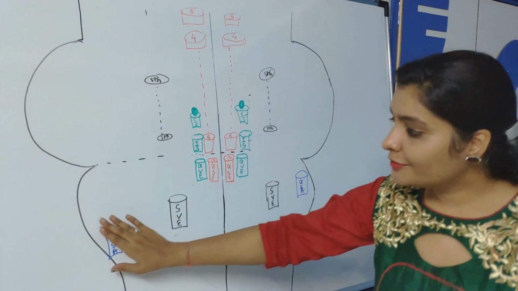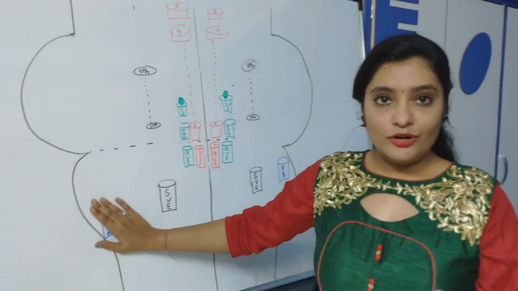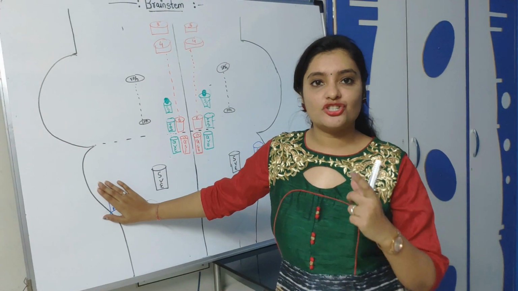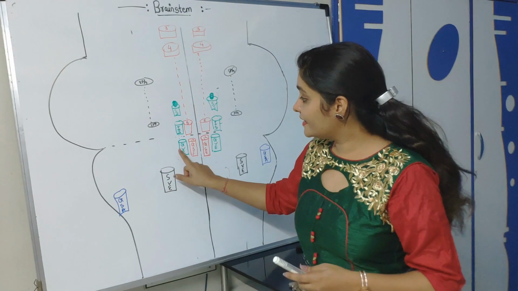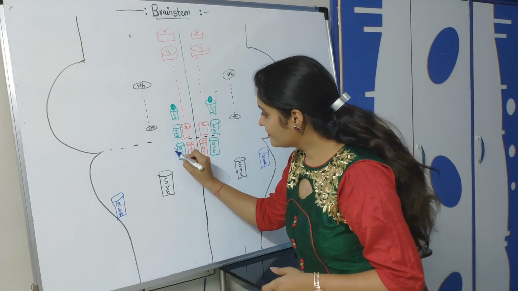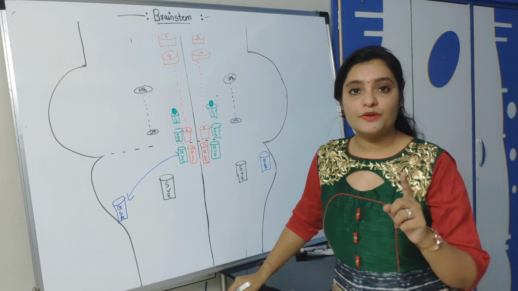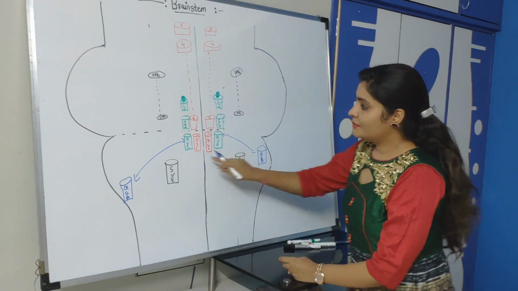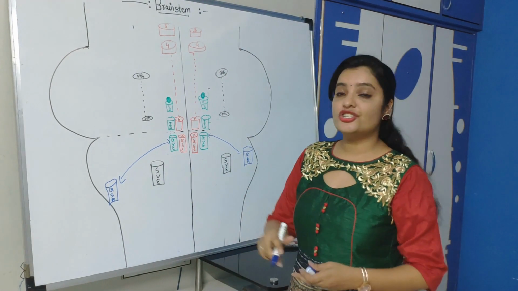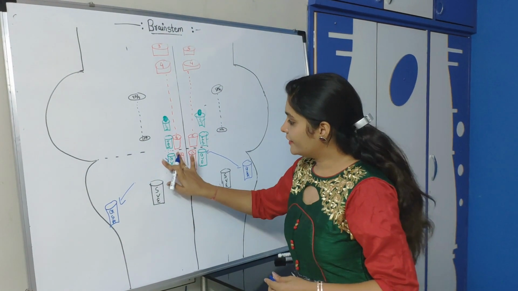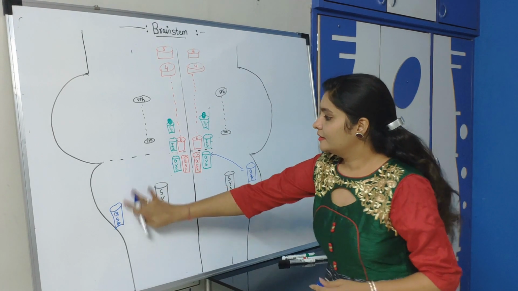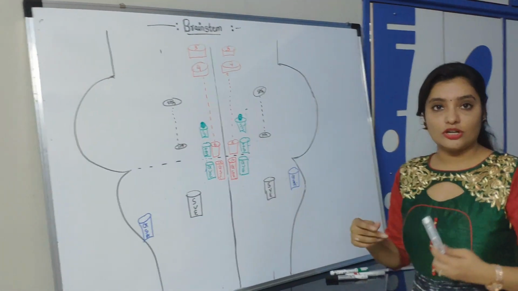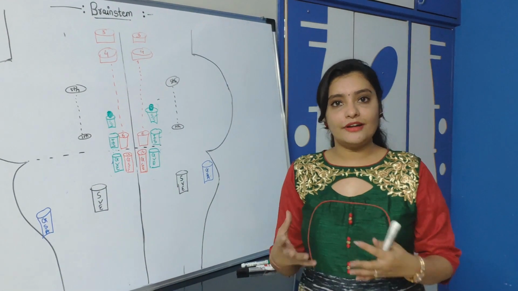But before going into that, I would like to tell you about a special type of nuclei which is situated between these. There is one special type of nuclei situated between general visceral efferent and general somatic afferent. They are a different type of nuclei because their structure is very different.